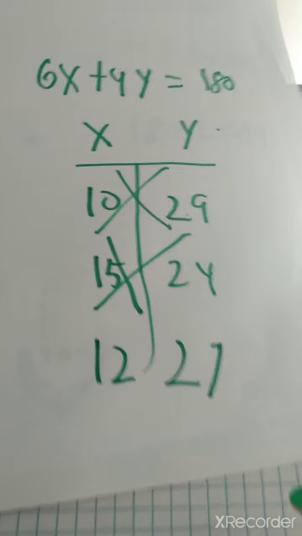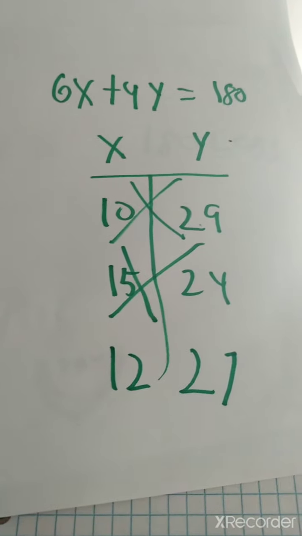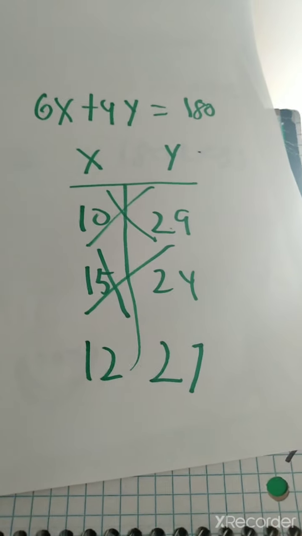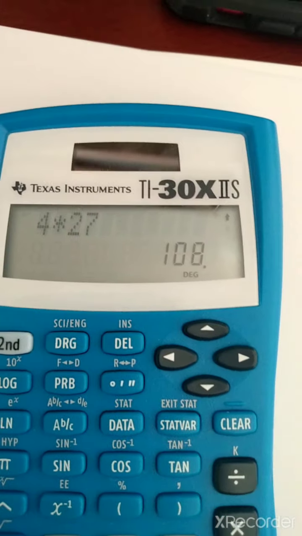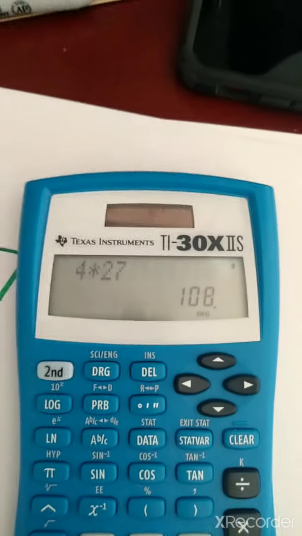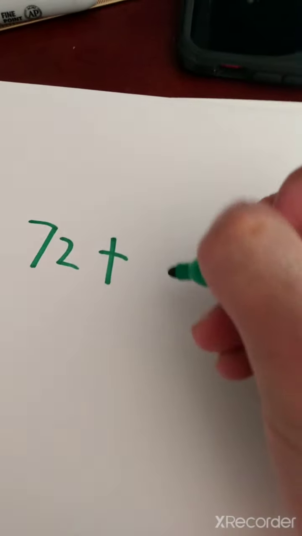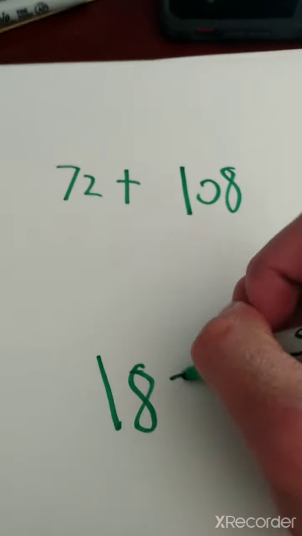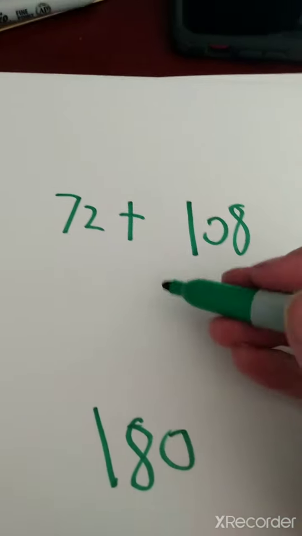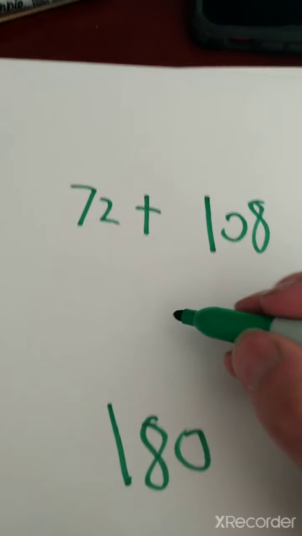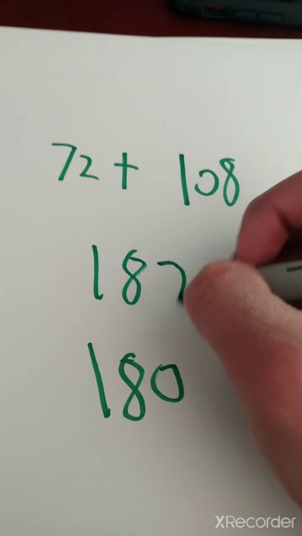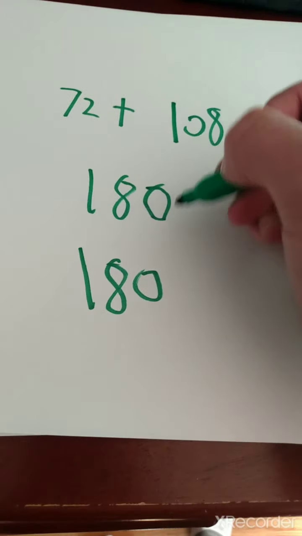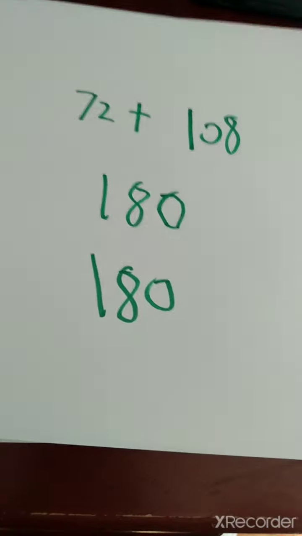Let's see. 6 times 12 is 72, plus 4 times 27, which is 108. So 72 plus 108, our goal is 180 as our target. If we add those two together, we will get 180. That would work because 180 and 180 would work.